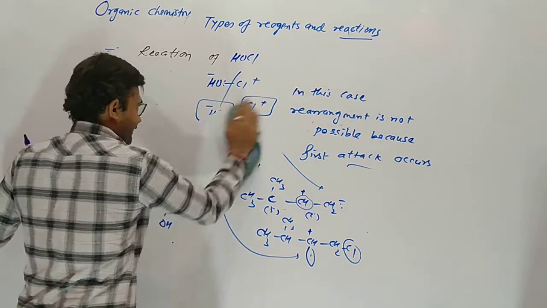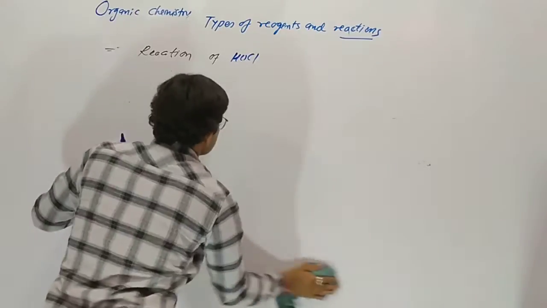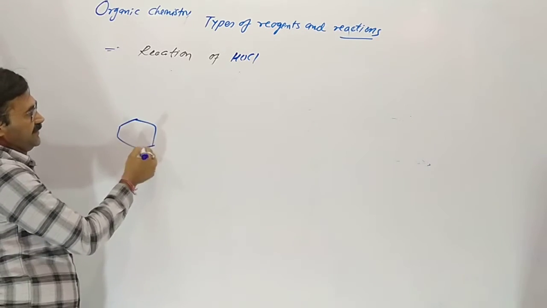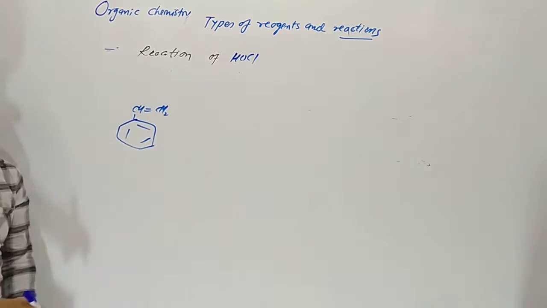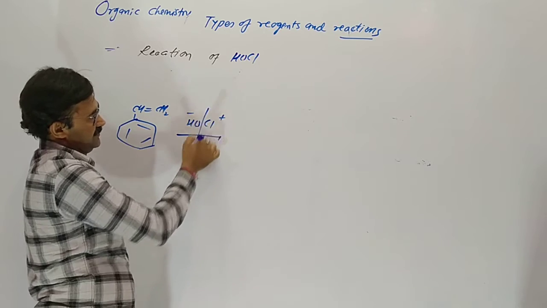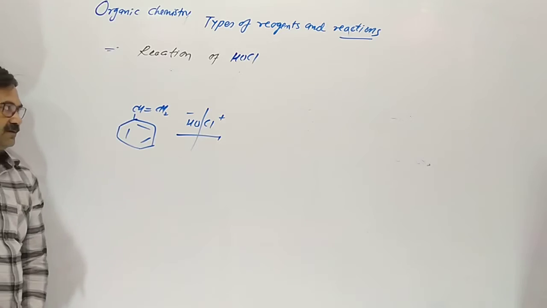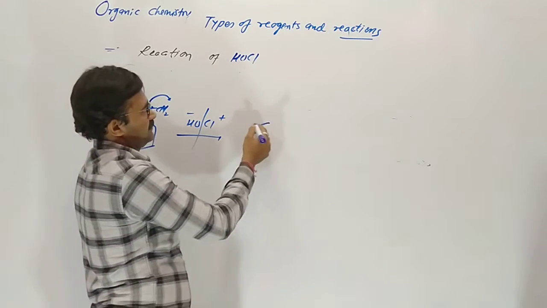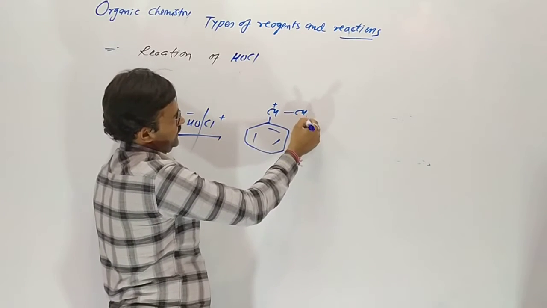Now what about styrene? Benzene ring contains CH double bond CH2, which is styrene. It reacts with hypochlorous acid, OH minus Cl plus. First attack of chlorine. These two electrons of the pi bond move here, and it gives a carbocation, which is secondary.